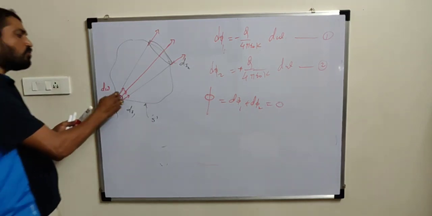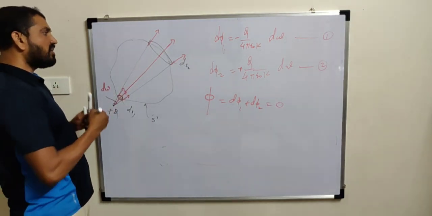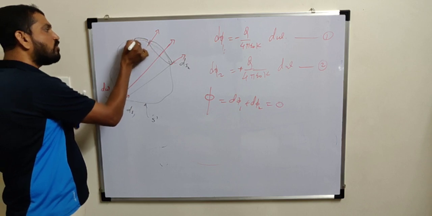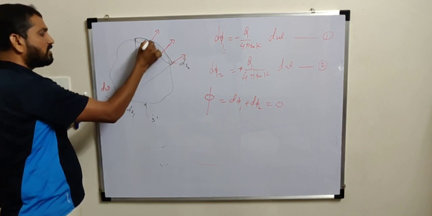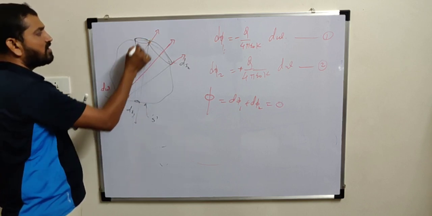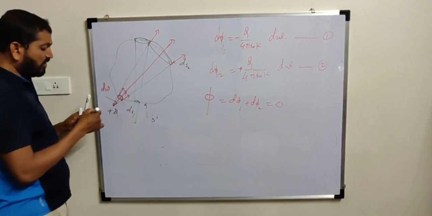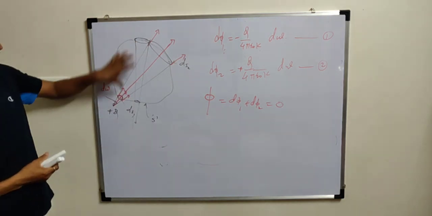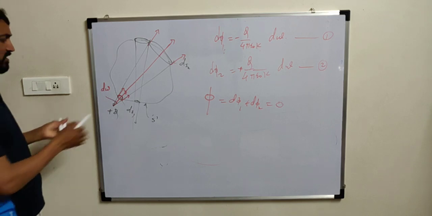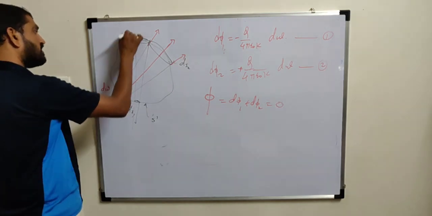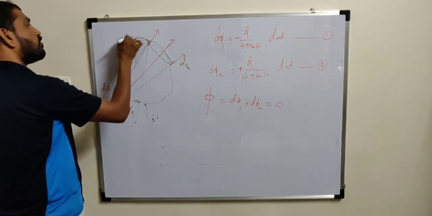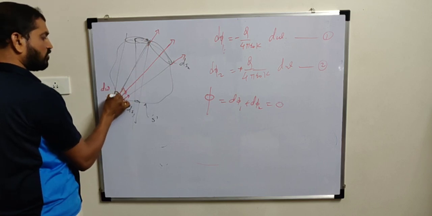This is only due to two small cross sections. If we cover the entire surface by such elements, that is, if due to the same outside charge we construct a cone again, this cone will intersect the surface at two cross sections.